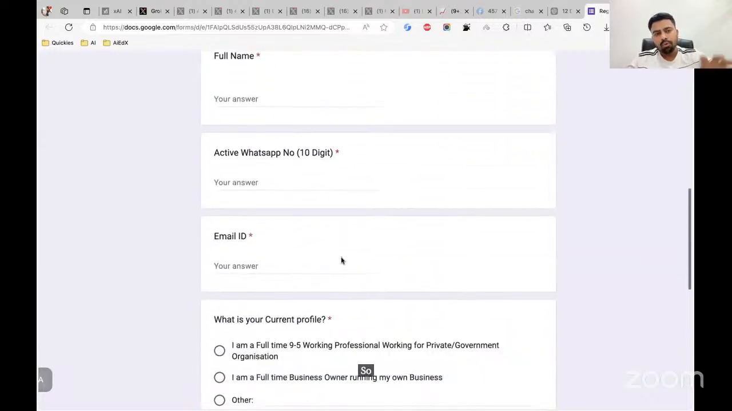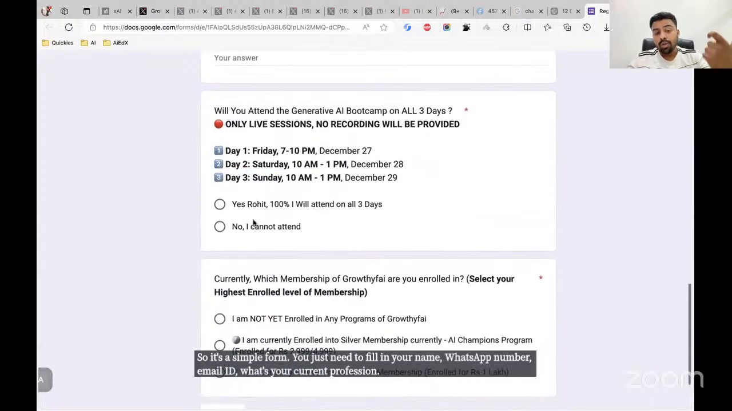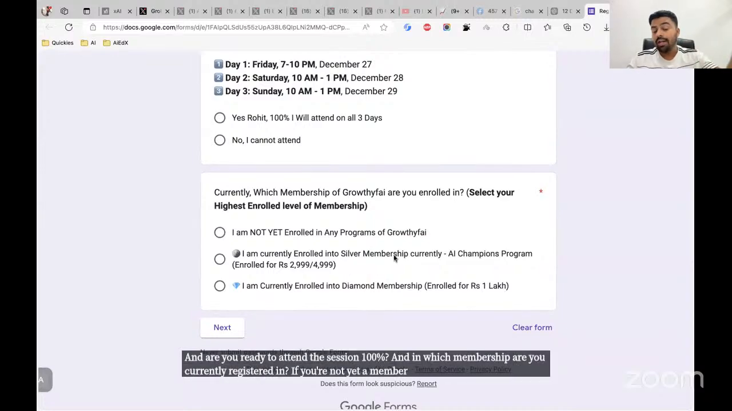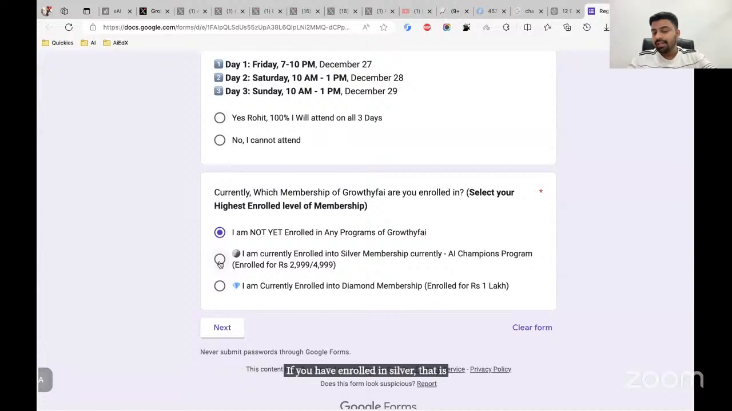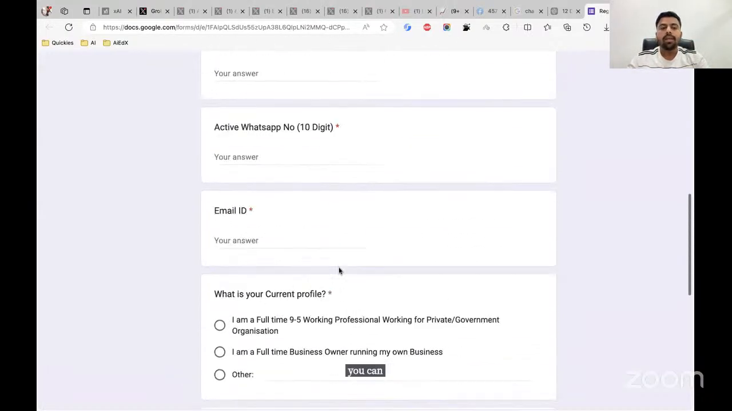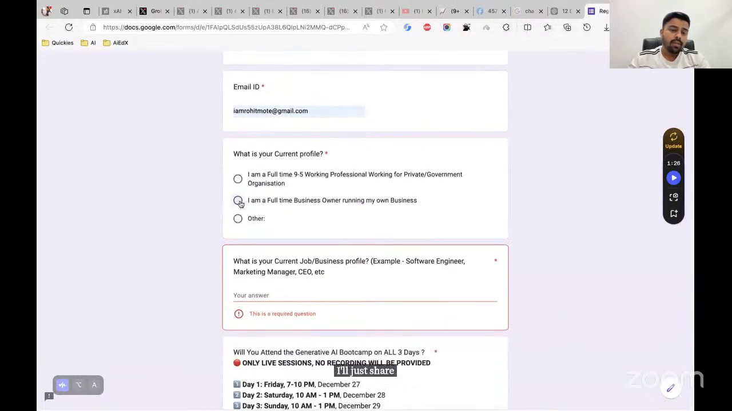It's a simple form. You just need to fill in your name, WhatsApp number, email ID, your current profession, whether you are ready to attend the session 100%, and which membership you are currently registered in. If you're not yet a member of our community, that means you're not paid and enrolled in any community, you can select the first option. If you're enrolled in Silver, that is the AI Champions program, by paying 3,000, 5,000, or 7,000, you can select this option. If you're already a diamond member who has invested, say, 70,000 to 1 lakh rupees, you can select this option. Once you fill in these details, I'll just share with you quickly.